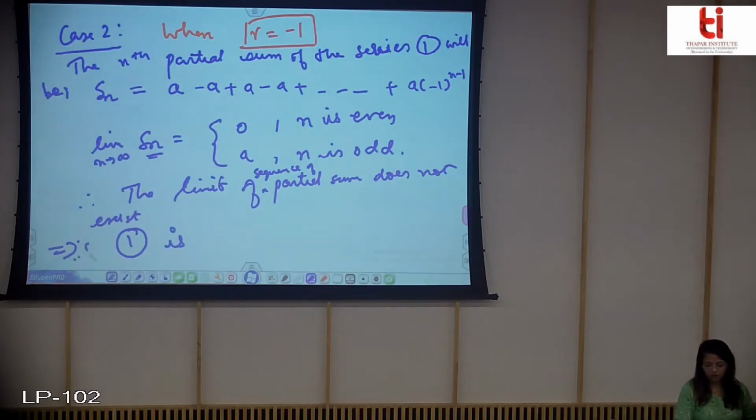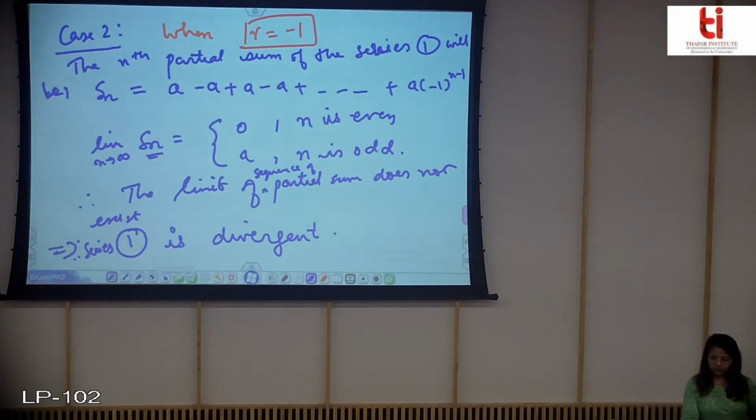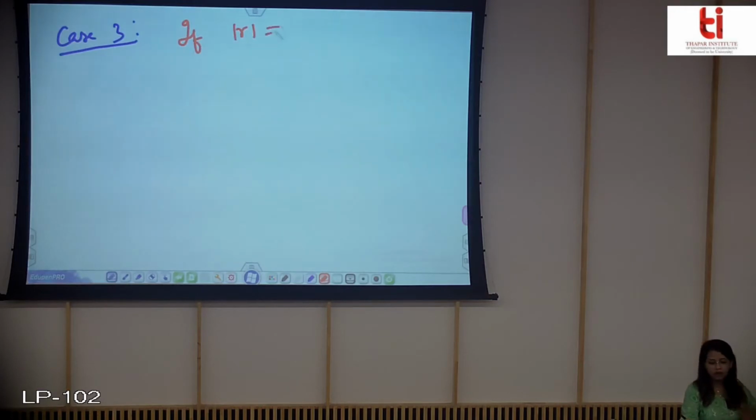Therefore series 1 is divergent. Now let us consider the third case, case 3, if mod of r is not equal to 1.